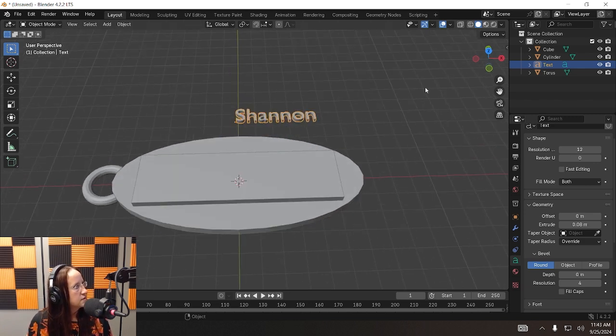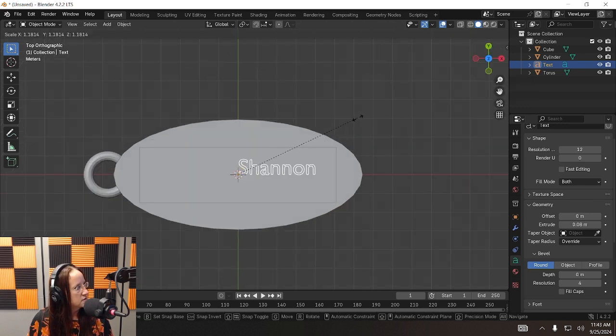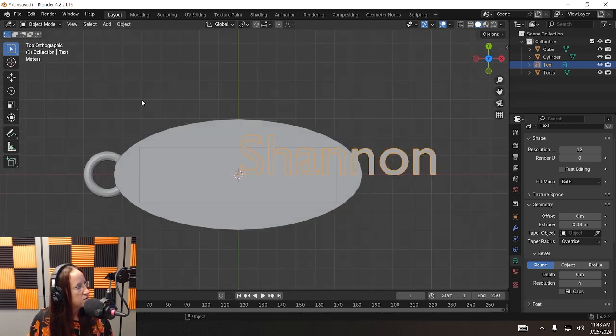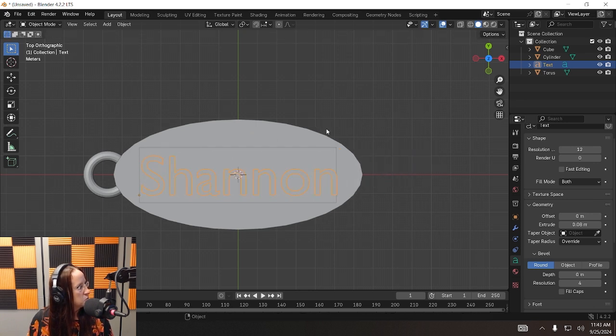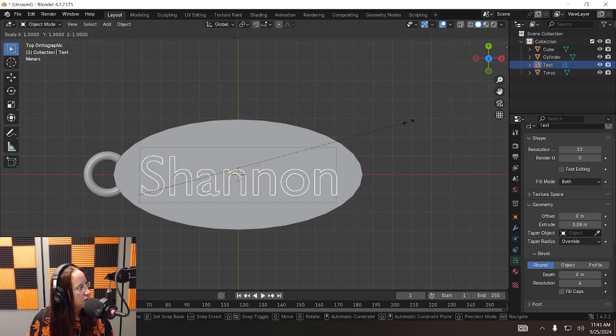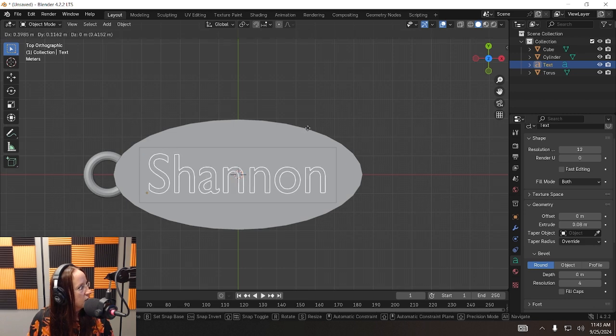All right, now we can treat it like any other object. You got your text selected. I'm going to view it from the top down. And then I'm going to press S and scale it up real big, very big. Then I'm going to press G, move it into position. It's a little bit too big. I'm going to scale that down a little bit. You know what? I'm going to scale it just on the X and shrink that a little bit. There we go. Get it centered up.